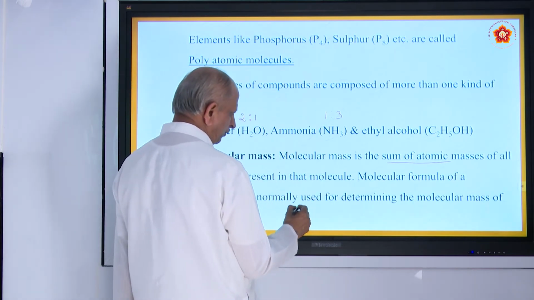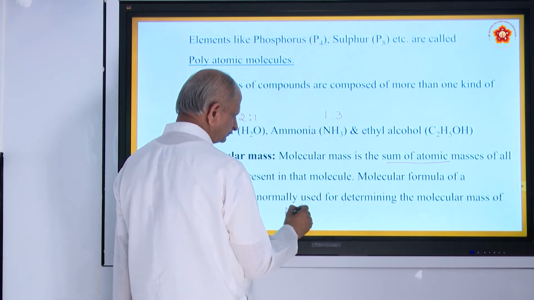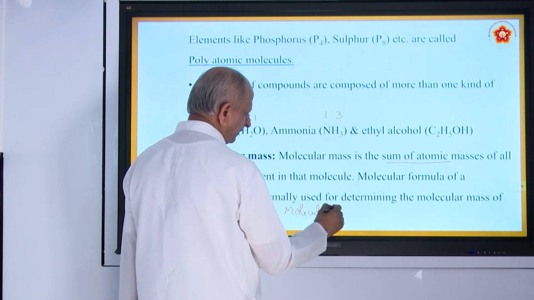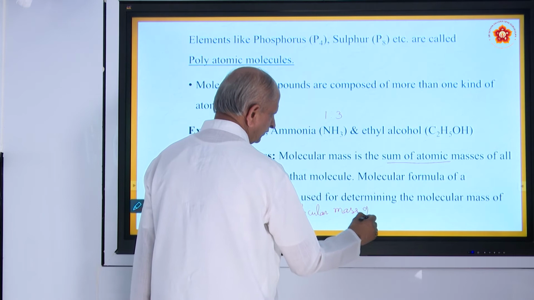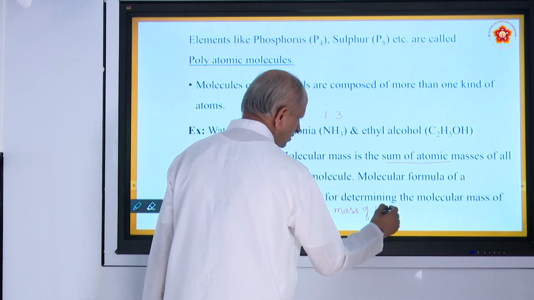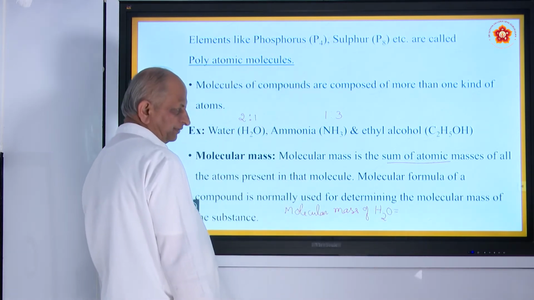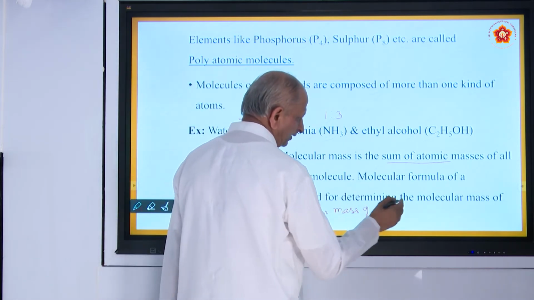For example, if you want to find the molecular mass of water, what is the formula of water? H2O. Atomic mass of hydrogen is 1.008, we take it as 1.